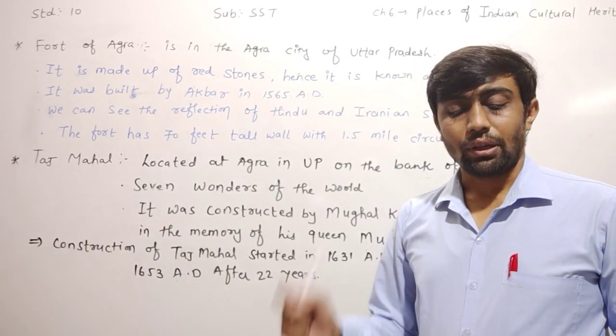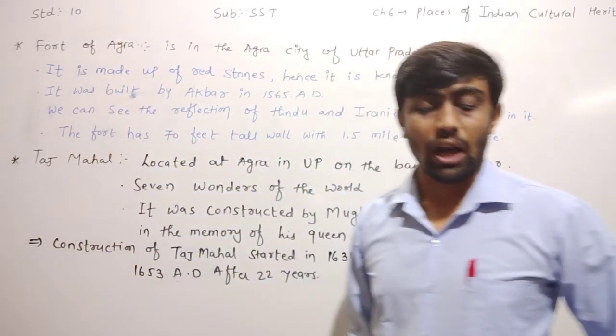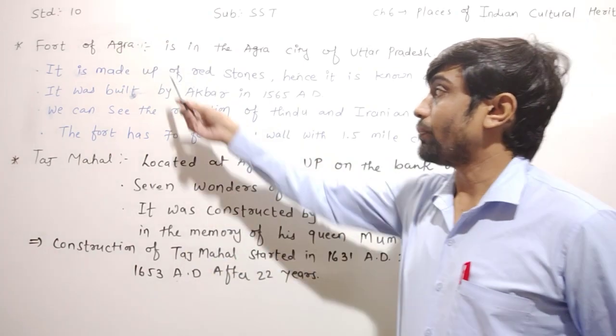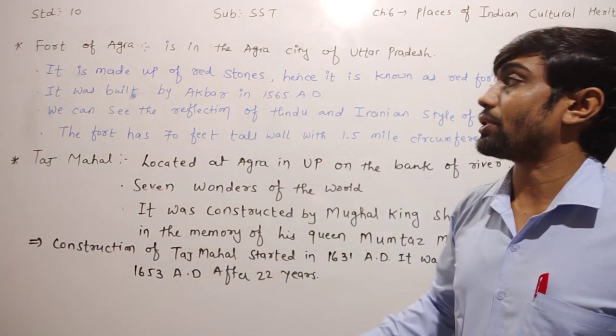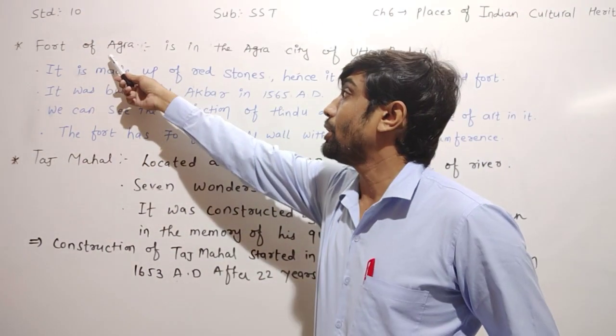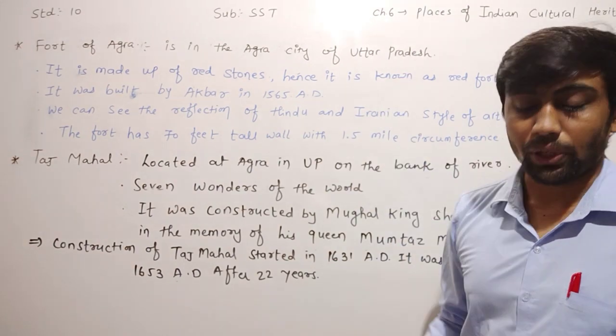Now, dear children, continuing from Humayun's tomb, our next topic is the Fort of Agra. Now, the Fort of Agra is in Agra city of Uttar Pradesh. Where is the Fort of Agra, dear children? The Fort of Agra is in Agra city of Uttar Pradesh.